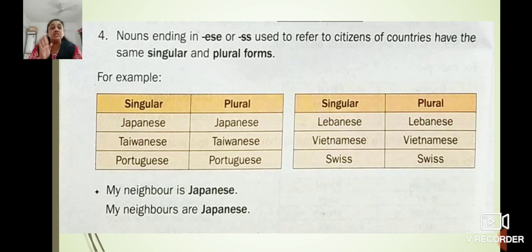My neighbors is plural. My neighbor is Japanese. Though the neighbor is singular, the word is Japanese. And in the other sentence, my neighbors, here the neighbors are plural. But still the Japanese remains the same. There are no changes in Japanese. That's why the nouns ending in ESE or SS used to refer to citizens of countries have the same singular and plural form. Understood till here, everyone? Yes, very good.